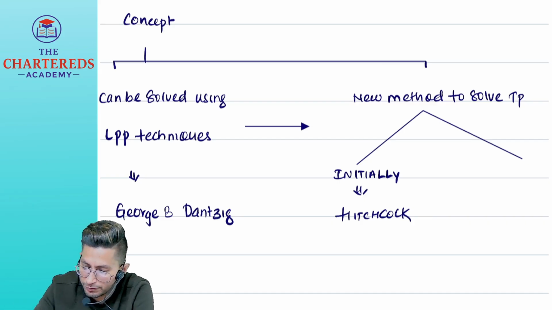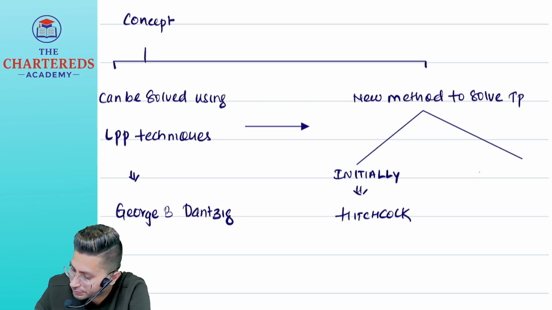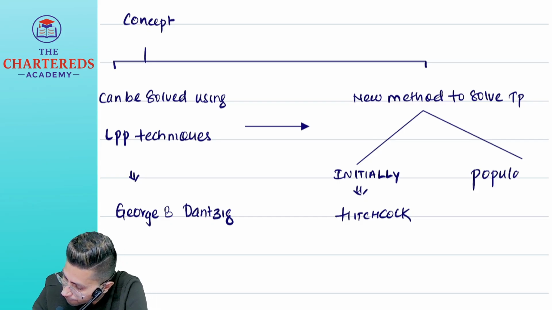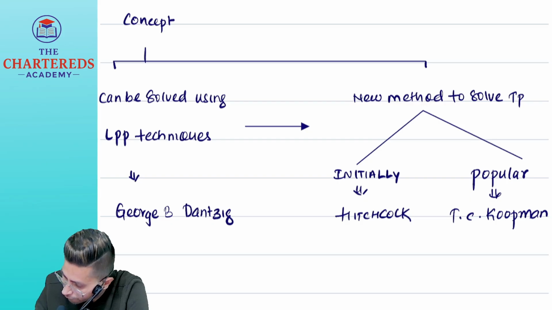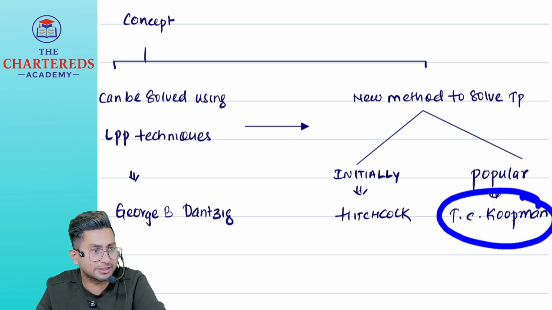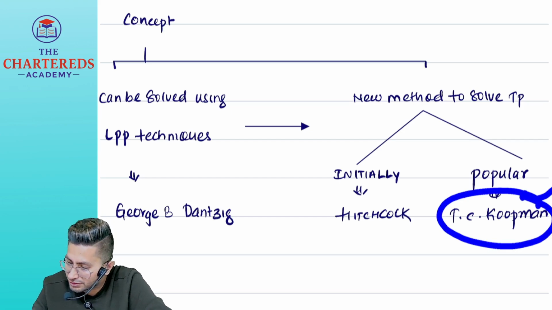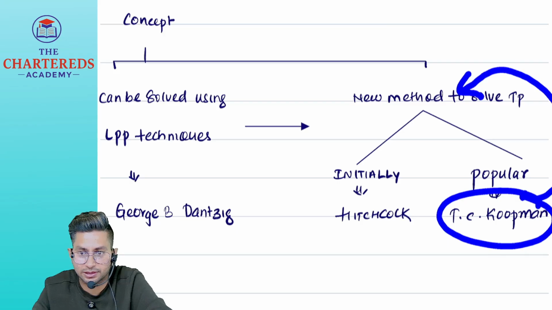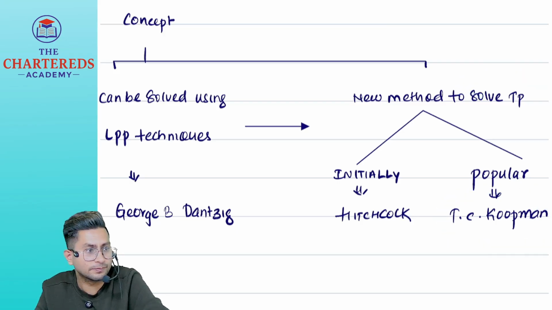Later on, one famous person called T.C. Koopmans. There is one person called T.C. Koopmans. This fellow was a very popular mathematician and statistician. When he suggested people to use a new method, this method became popular.